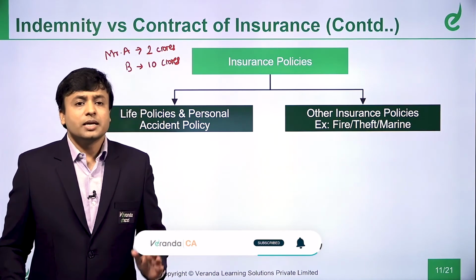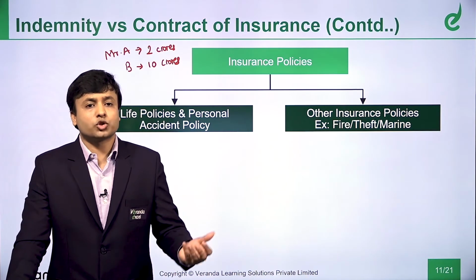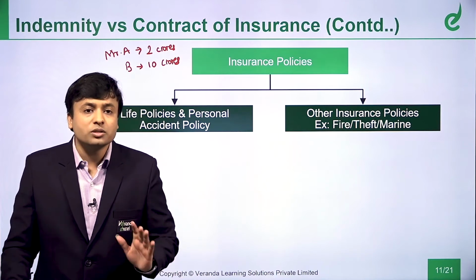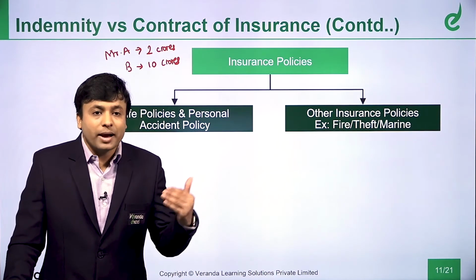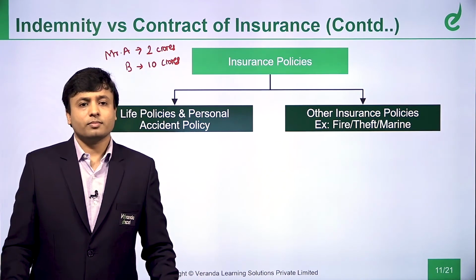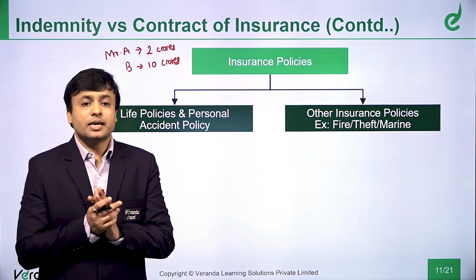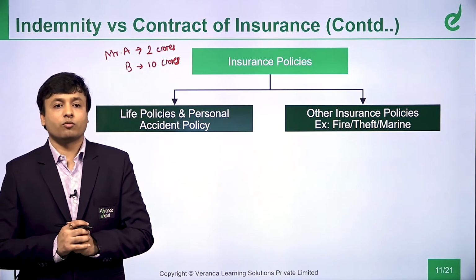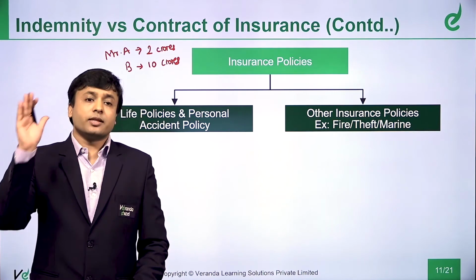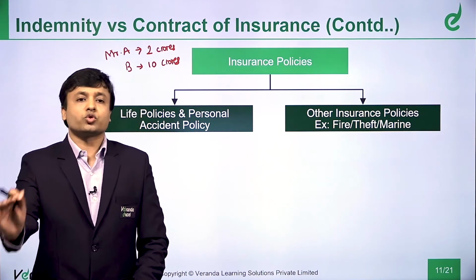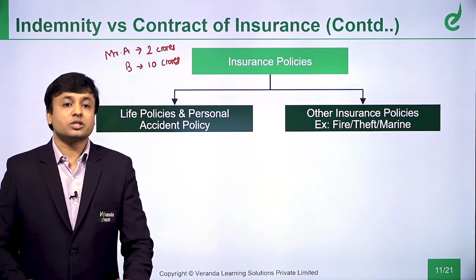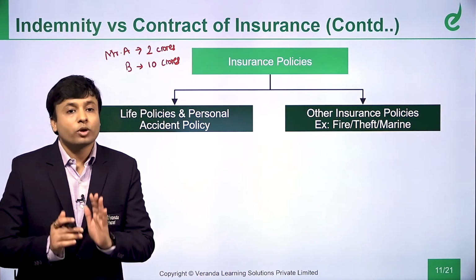So he decides this amount in his mind and takes the insurance. Whereas Mr. B, he thinks that my life needs much more luxury. So he thinks at least 10 crores is required by my family. So this amount is fixed. By whom? By the policy holder beforehand. So in case of life insurance policy, the amount is fixed. The amount of compensation is fixed beforehand itself, that in the case of death of this person, 2 crores will be given. In the case of death of this person, 10 crores will be given.